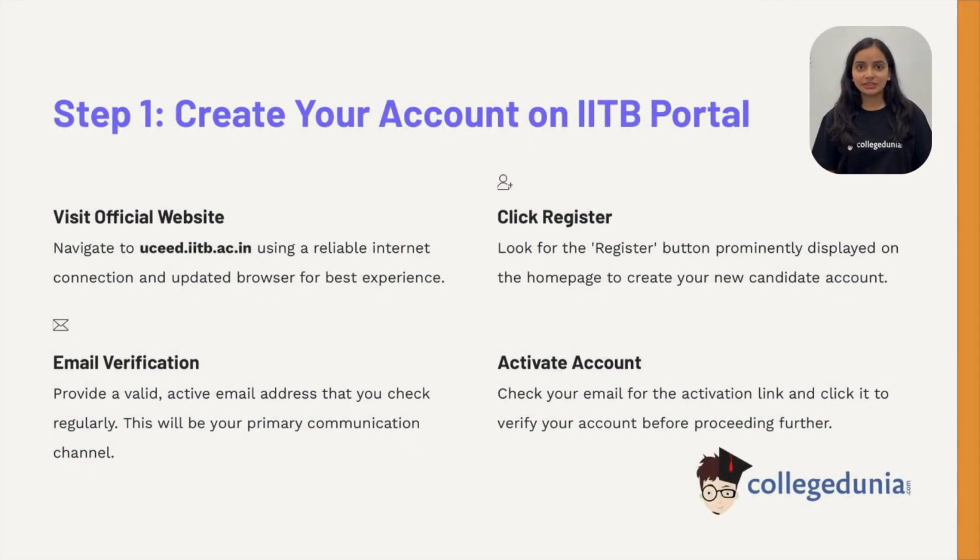The first step is creating your account on the official IIT Bombay UCEED portal. Go to uceed.iitb.ac.in, click on Register, enter your email, and verify it through an activation link. This email becomes your primary communication channel, so make sure it is valid and accessible.